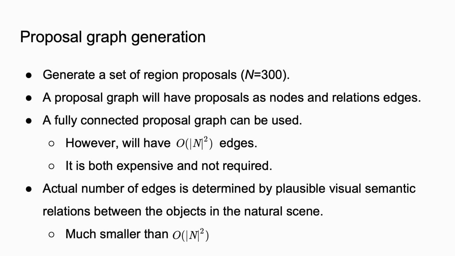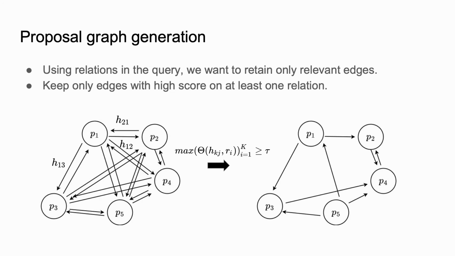We could use a fully connected proposal graph, but it contains an order of n square edges, which is both computationally expensive and definitely not required. The relevant number of edges is determined by the plausible set of visual semantic relations between the objects in the scene, which in turn is much smaller than n square. So in this work, we use the relations present in the query scene graph to keep a small but relevant set of edges. After scoring each edge with all the relations, we keep that edge only when it scores high with at least one of the relations.